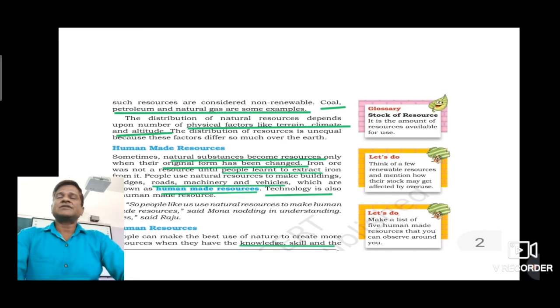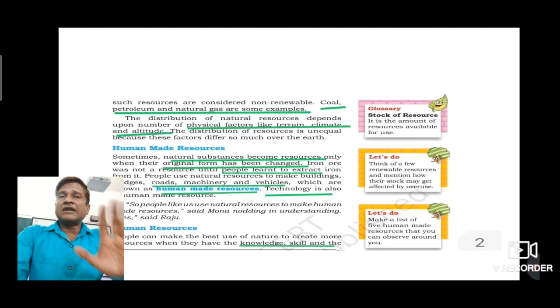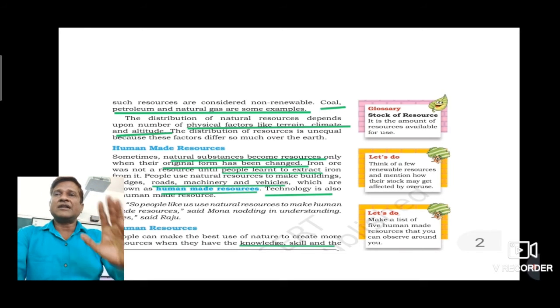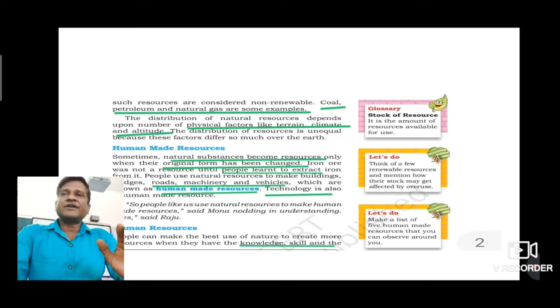Now the next category is renewable and non-renewable types of resources. Renewable resources are those which get renewed or replenished quickly. Now look, the word quickly is very important for the difference between renewable and non-renewable. Some of these resources are unlimited. If we talk about renewable, their quantity is unlimited and they are not affected even by human activities. Examples are very clear, like solar and wind energy. So these types of resources come under the category of renewable.